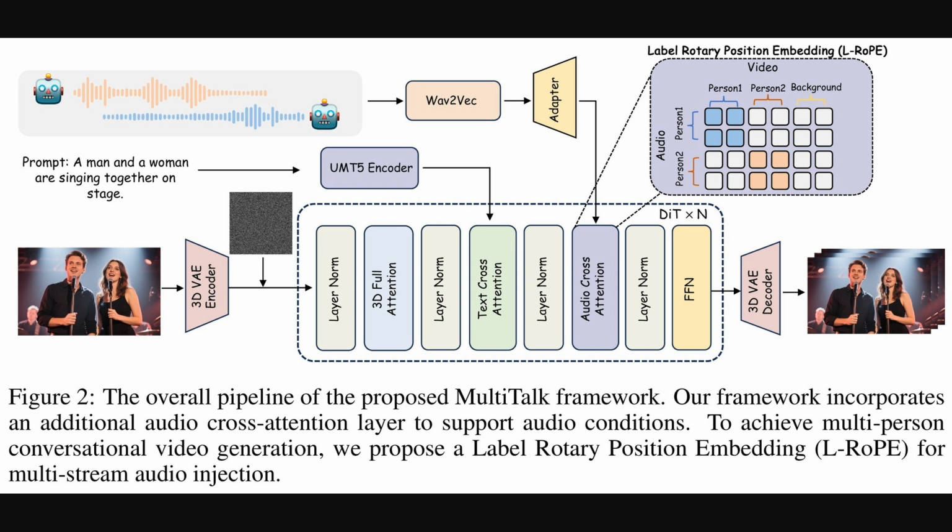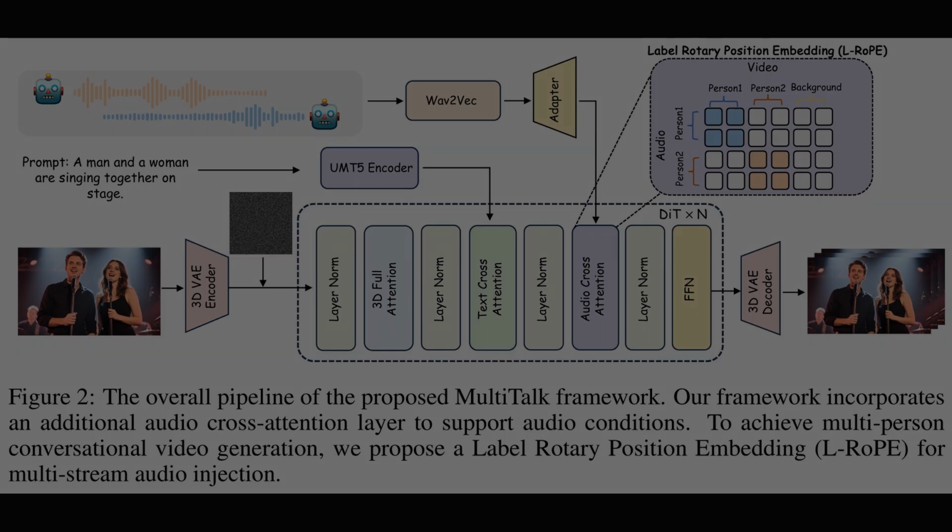For this, the researchers introduce a new technique called Label Rotary Position Embedding, or LROPE. This method cleverly assigns numerical labels to different regions of the video frame, like person 1 and person 2, and also to each audio stream.